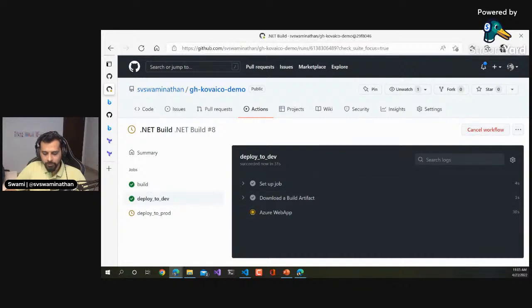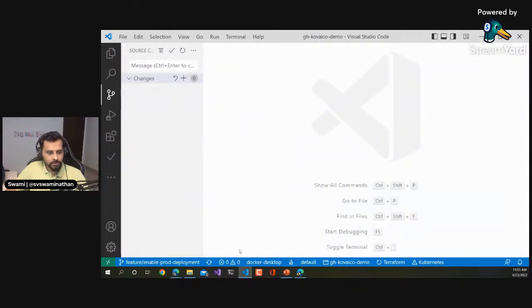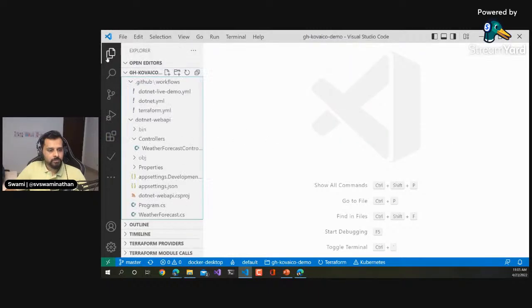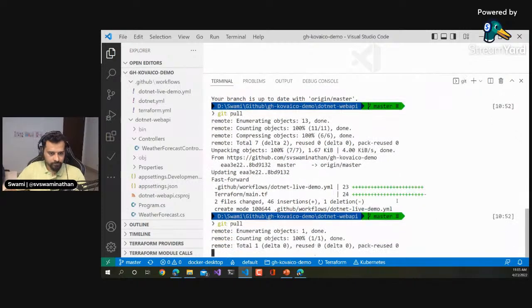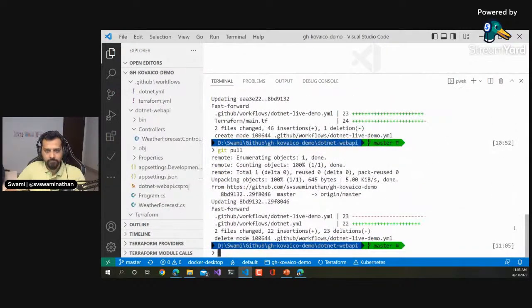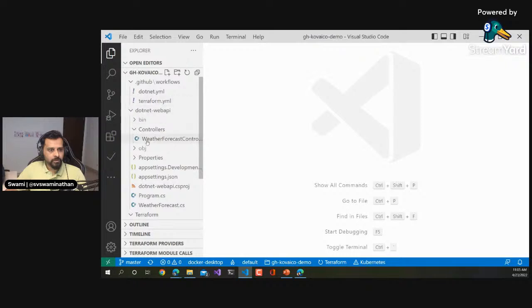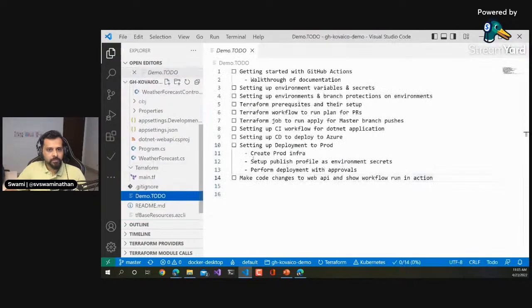Okay, let me go back to my demo notes as this happens, to see where we are. Okay, all these are there. Yeah, I know this is coming from different branches. CD deploy to Azure is what we are doing now. We have set up the prod infra, published profile, and perform deployments with approvals. Yeah, we are just one step away from our last demo.